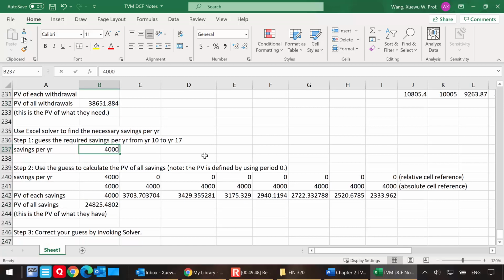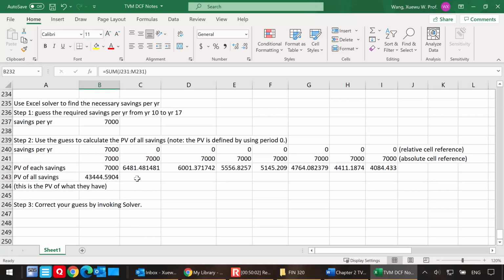Imagine you change this to 6,000, and this is getting closer, but still not enough. If you change this to 7,000, then this is more than enough. So the answer is between 6,000 and 7,000.